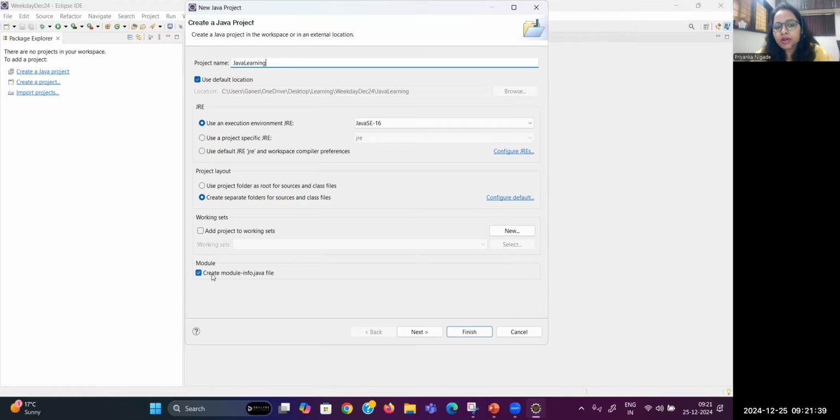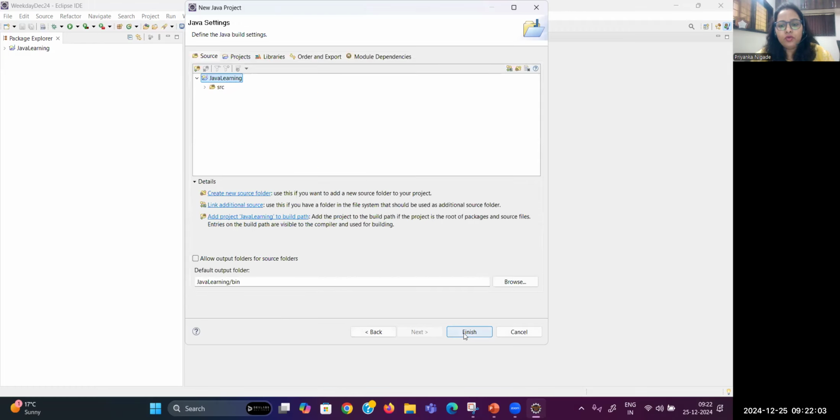Now, guys, there you can find the module concept. You can see by default it is checked: Create module information. You need to uncheck it. Do not create any module information. Just create a plain Java project, and just uncheck the checkbox. Then you can come to Next and click on Finish.